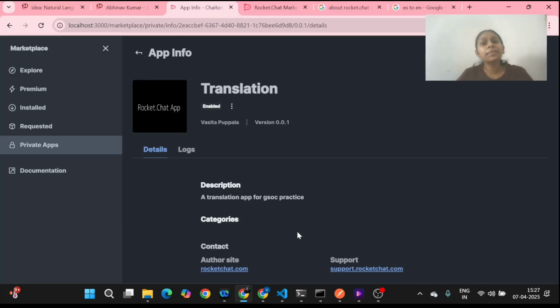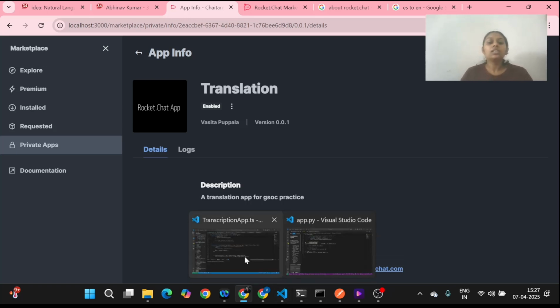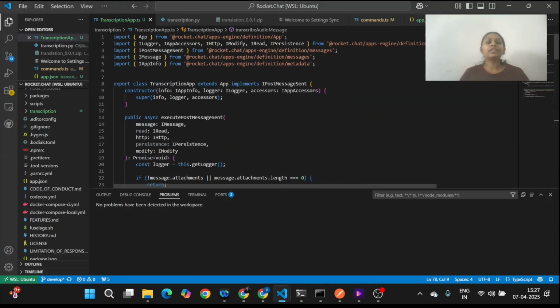I'm Vasita, and the problem statement that I chose to propose my solution is AI transcription and translation for the voice messages app within Rocket.Chat. So I built a prototype which is simple and which lets me understand how to create a translation transcription service within a Rocket.Chat app. So let me first walk through the code quickly and then we'll see how the prototype works.